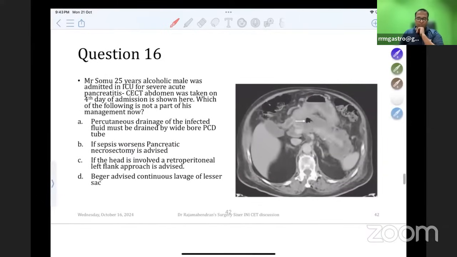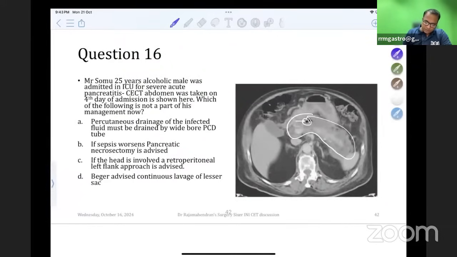Mr. Somo, 25 years, alcoholic male, was admitted in ICU for severe acute pancreatitis. CT abdomen taken on the 4th day of admission is shown here. Which of the following is not a part of management now? So this is a case of necrotizing pancreatitis. You can see pancreatitis with air, which means what? It is necrotizing pancreatitis. The patient is now infected.